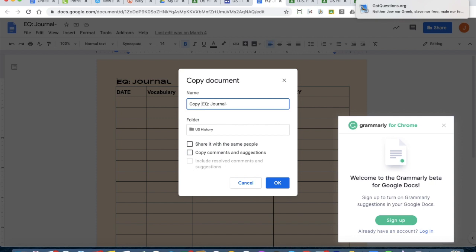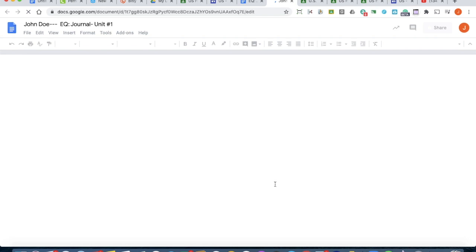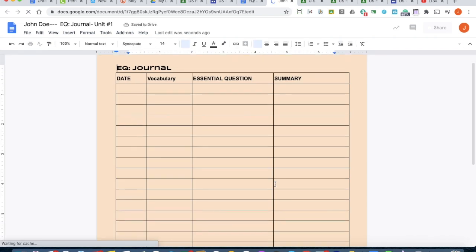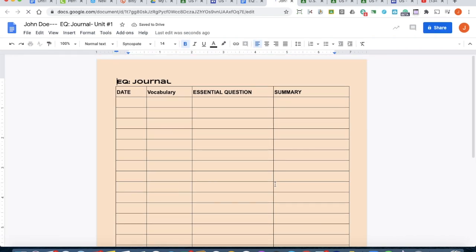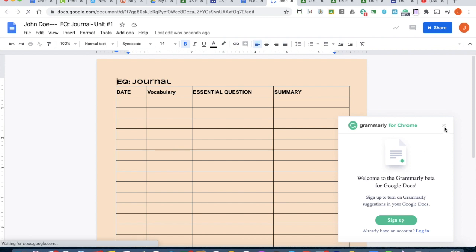Take out the first part where it says copy of, and you're going to put your name. Jane Doe, John Doe, whatever your name is. You're going to put EQ journal, unit number 1. And you're going to save this into your folder. Maybe you save one for U.S. History, and you're going to save it. And then when we're done with this unit, as you're going to see when it's all completed, you're going to share this doc with me. It is now your doc. So whatever your name is, your journal.